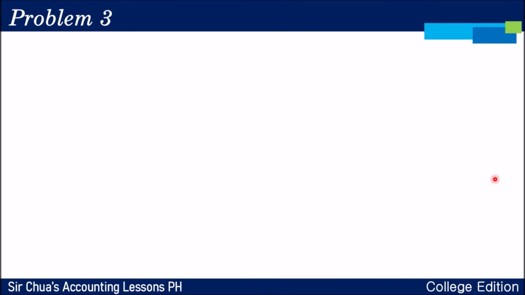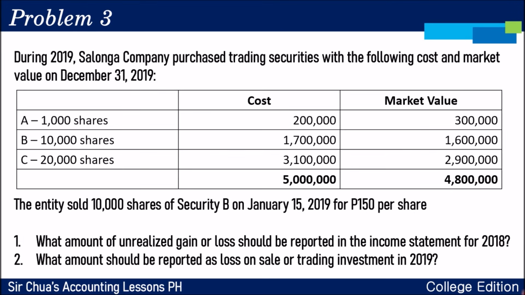Okay, let's have problem number 3. During 2019, Salonga Company purchased trading securities with the following cost and market value. So, meron siyang different trading securities, A, B, and C, isang 1,000, 10,000, and 20,000 shares. Ito po ang cost, yung acquisition niya, and then market value at the end of the year.